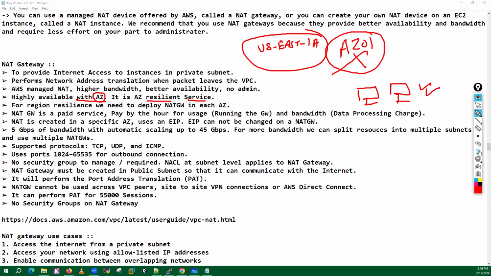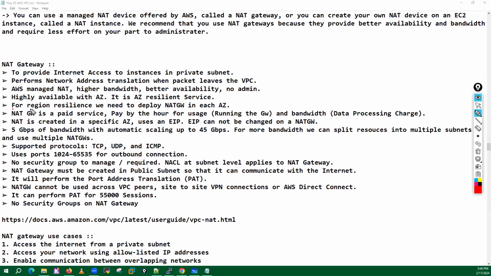If you want resiliency with regards to NAT gateway, we need to deploy two NAT gateways, or we can deploy a NAT gateway into each availability zone. Let's suppose we have availability zone 01, 02, and 03, and all these three availability zones have different servers where we are running different services, right?